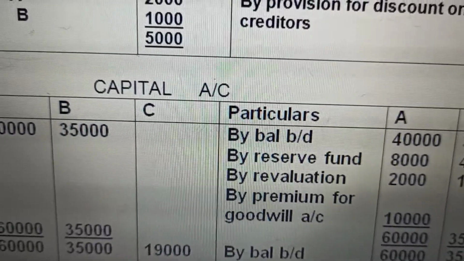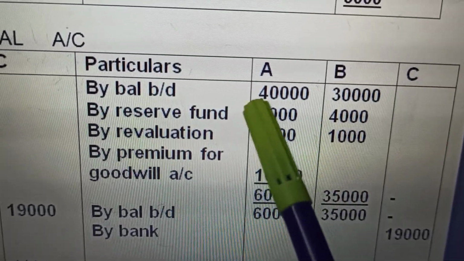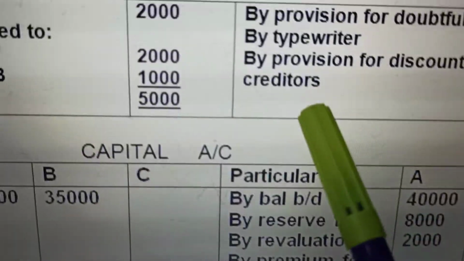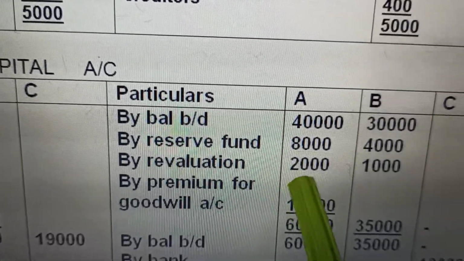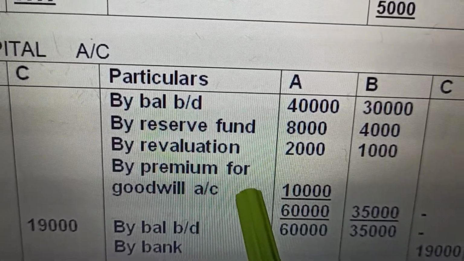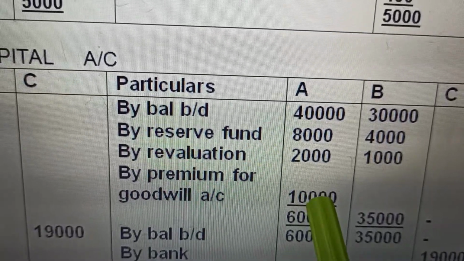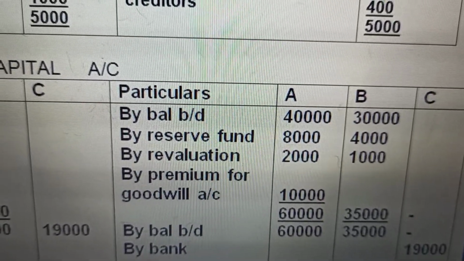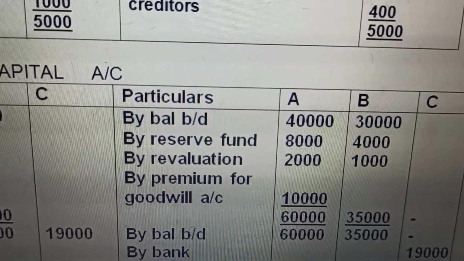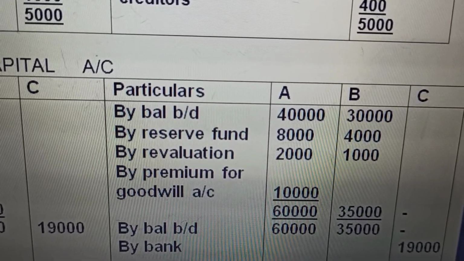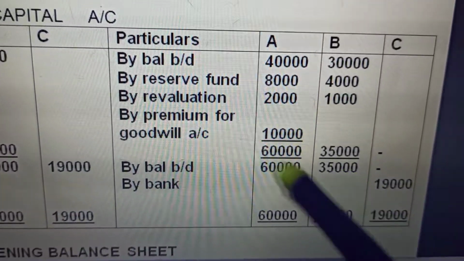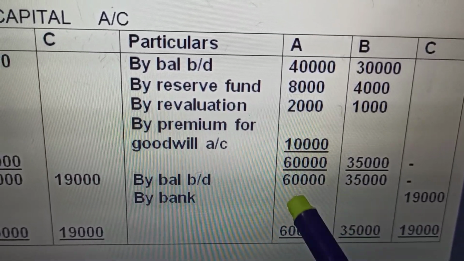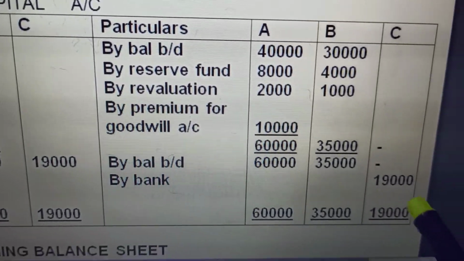After that, we make the capital accounts. In the capital accounts, first the balance brought down, reserve fund in the old ratio, and revaluation profits to the old partners in the old ratio. We distribute them. This is the premium for goodwill. The premium for goodwill, one partner may get it, the other partner may not. This is the capital brought in by the new partner, 19,000. So on the basis of these unadjusted capitals, the new partner's capital is 19,000.